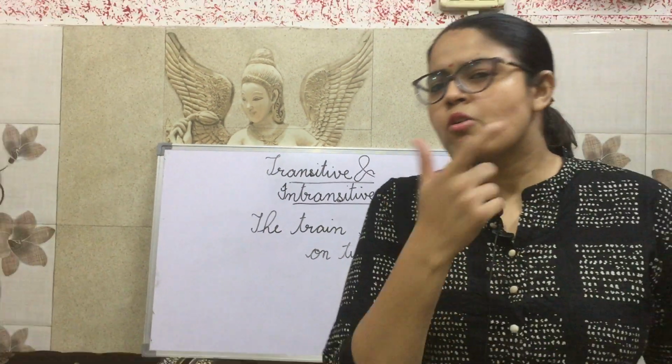But ma'am, how do we find out whether the verb is taking an object or not? Oh, very smart question. There is a simple solution. We have to ask our verb two simple questions.